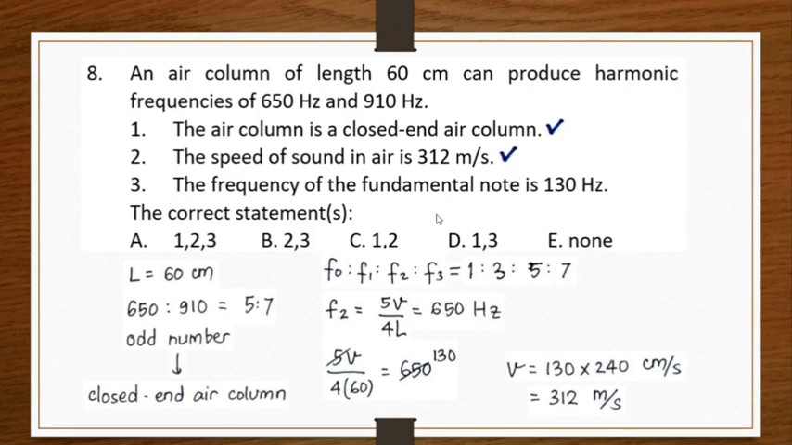The third one, we want to find the frequency of the fundamental note. Fundamental note is this F0, yeah? So if you want to find F0, this will be 1 over 5 multiplied by F2. F2 itself is 650. So F0 is equal to 1 over 5 multiplied by 650. And that will be 130 Hertz. So this statement is also correct. So we have 3 correct statements, 1, 2, and 3.